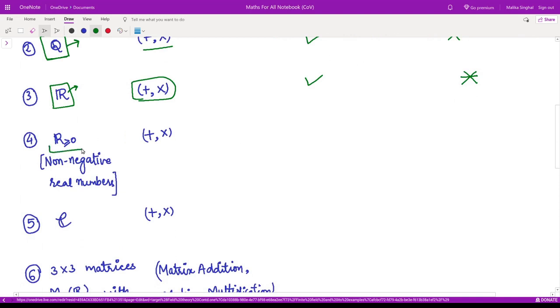So the next example is the non-negative real numbers. This is the notation. The operations given are usual addition and multiplication. Now this is not a field. The reason is that it does not contain additive inverses. For example, you have the number 2 by 3 which is in this set, a non-negative real number, but its additive inverse, minus 2 by 3, does not belong to the same set. Therefore, this is not closed under additive inverses, so this is not a field. If this is not a field, you cannot say whether it is finite or infinite.